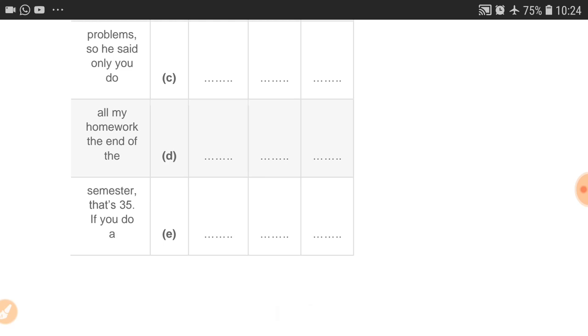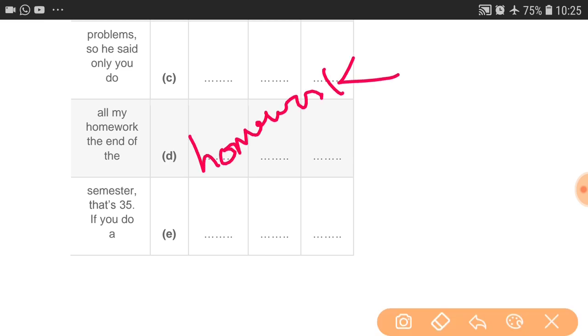He said only if you do all my homework at the end of, so at the end or till the end of the semester. So here should be till, after homework. So in the before column we have to write homework, and in the word column we have to write what? Till, and in the after column we have to write the. Got it?